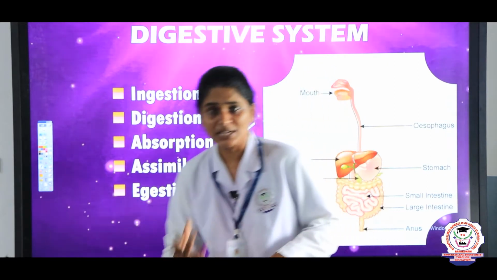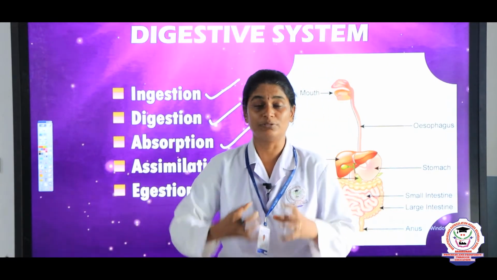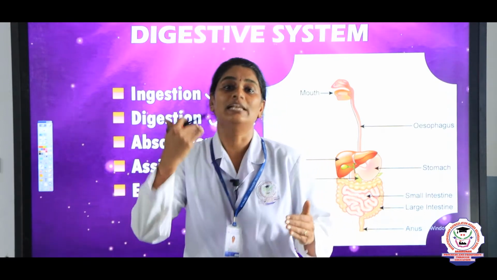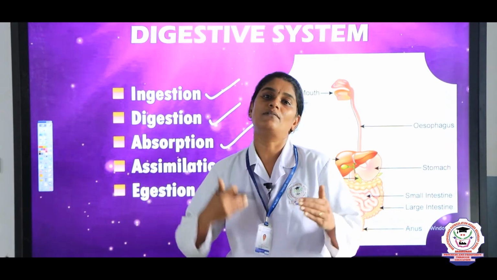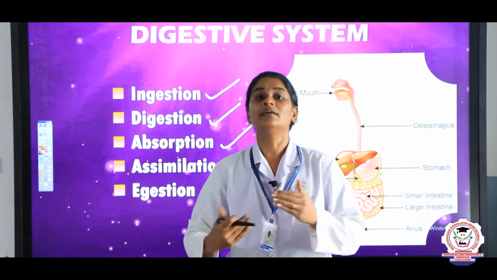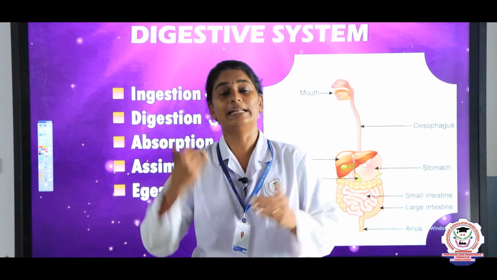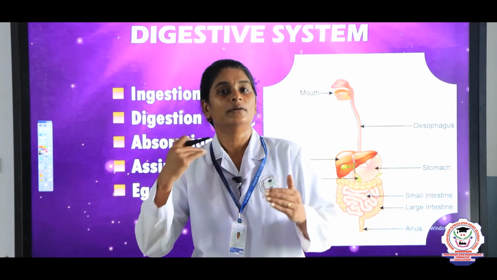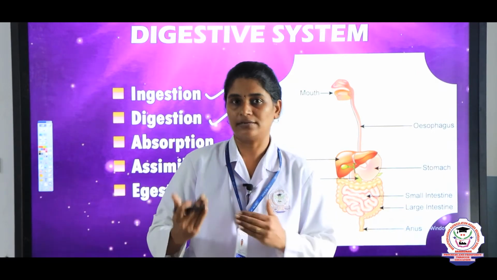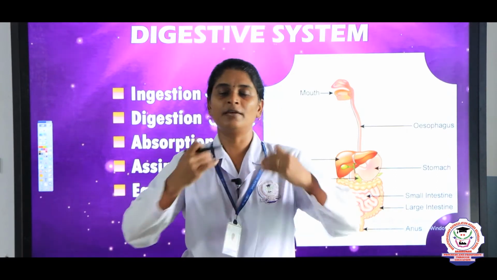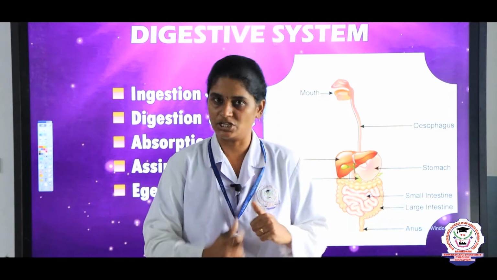After absorption, assimilation. What is assimilation? The digested food that is absorbed in our bloodstream is incorporated into the living cells, that is, into our body cells, and thereby it helps in proper usage. For example, it helps in growth and it gives us energy. So, the utilization of the absorbed nutrients by our body is known as assimilation.